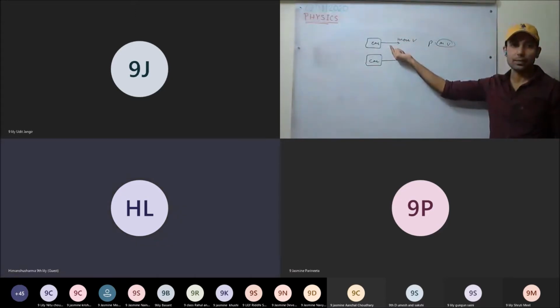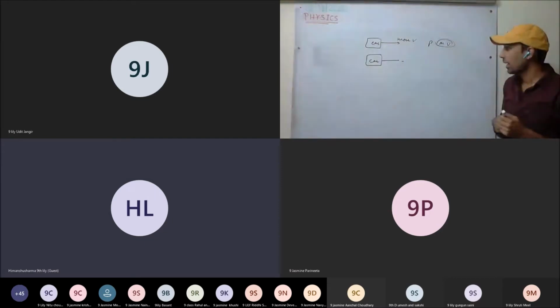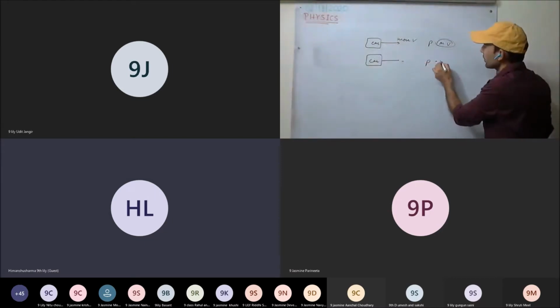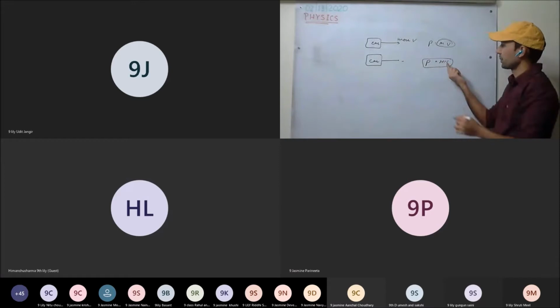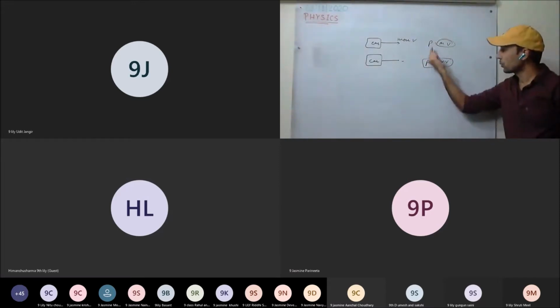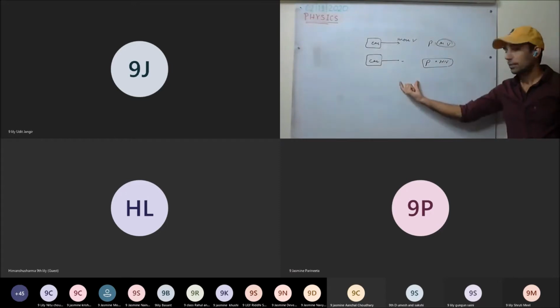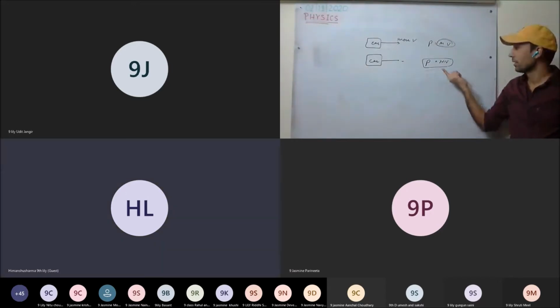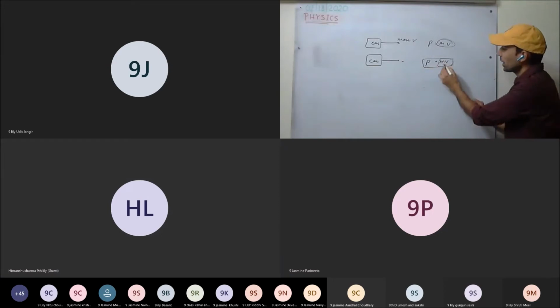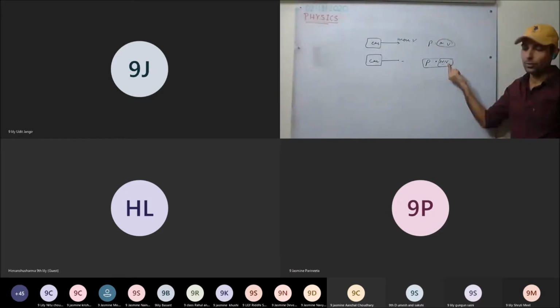Sir, but if the mass of the second car is more and its velocity is less? That will depend on the final result that comes. We have to take the product of the mass and velocity, and for whichever comes more, we require more force to stop that car in the same time. Okay, sir. It depends on the product of mass and velocity. It may even be possible that both come out equal, even though the mass and velocity are different.